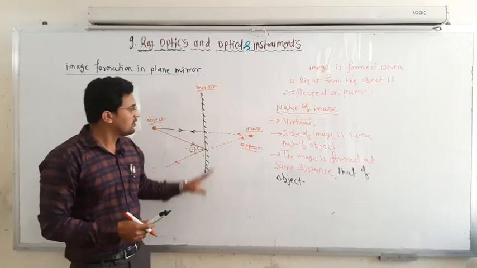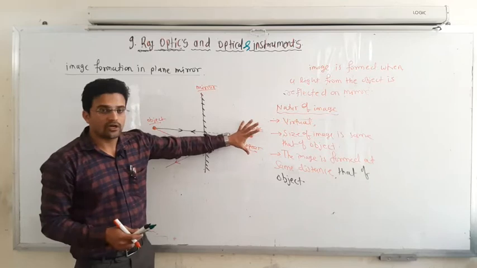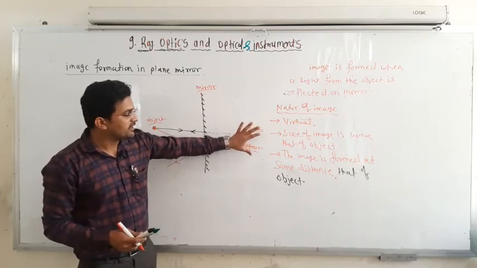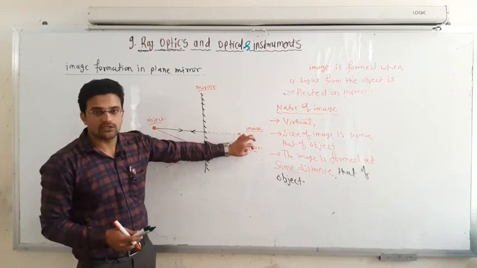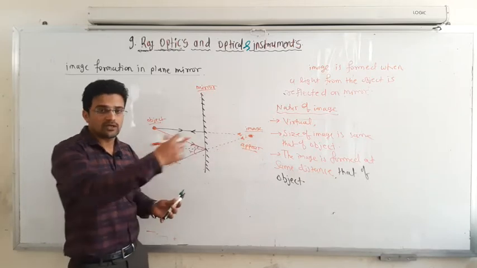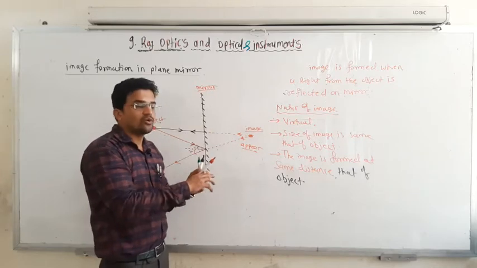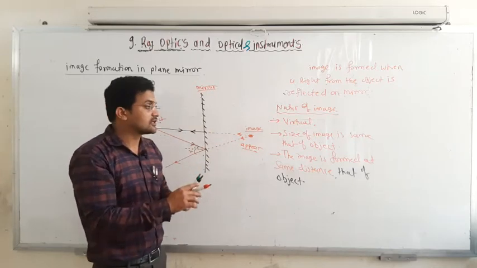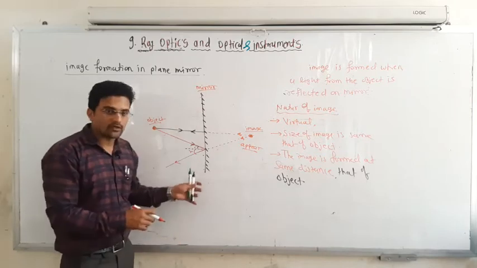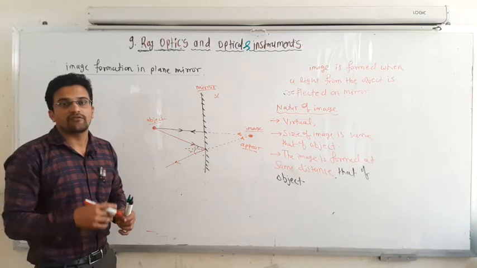Okay, so that's why the plane mirror has some restrictions. You cannot enlarge or diminish, that means you cannot magnify or demagnify this image size. You will see the same size of the image. When you look into the mirror, your size and the image size are the same. So there is no change in the size of the object. That is the big drawback of this plane mirror. That's why plane mirrors are not used in different things.